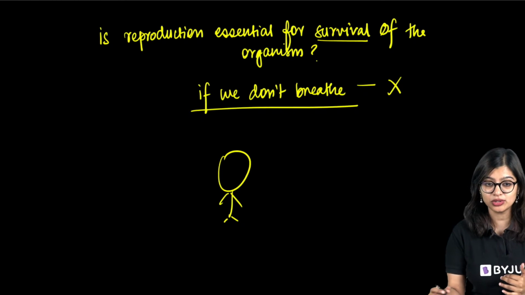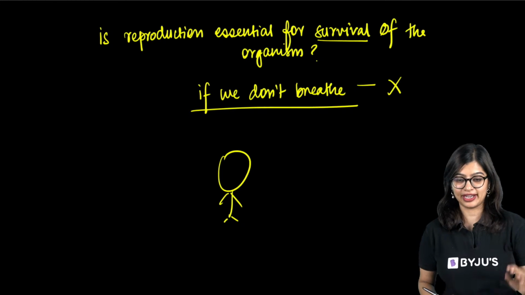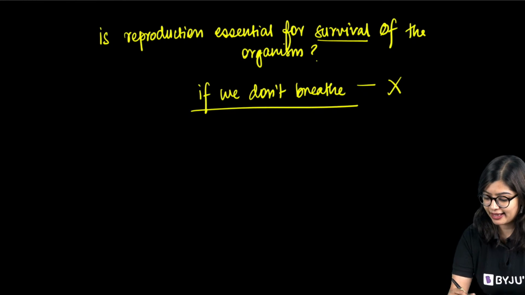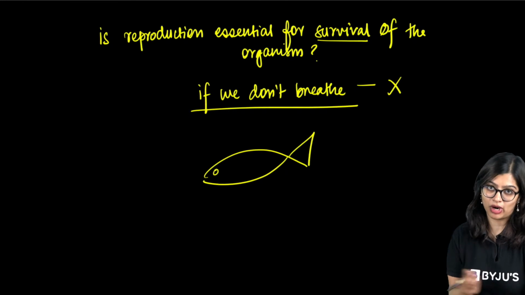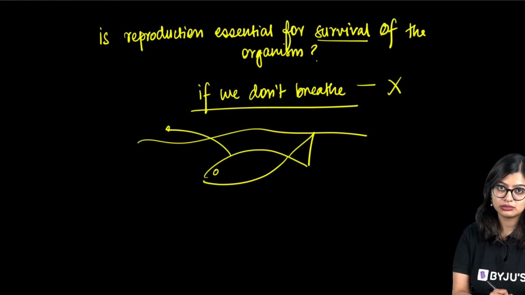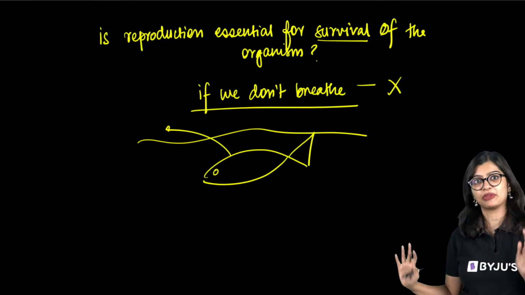Let me rephrase the question. Let's assume there is a fish. And if the fish does not breathe, what will happen? Imagine I take this fish and I put it outside the water. The fish cannot survive, because it can only take up oxygen from the water.